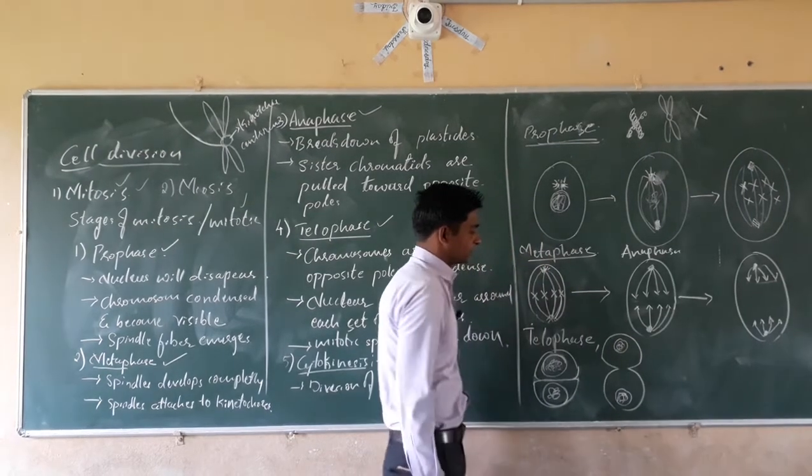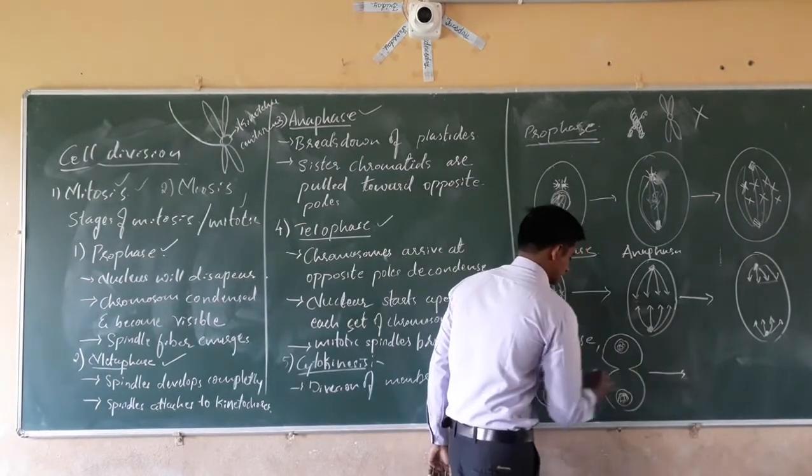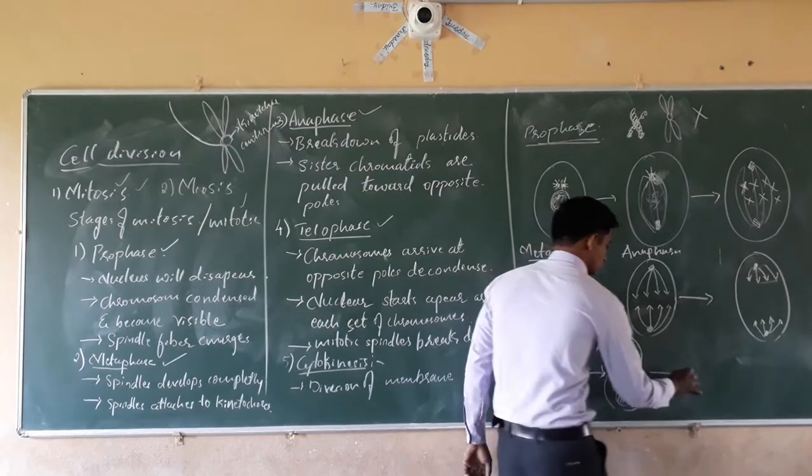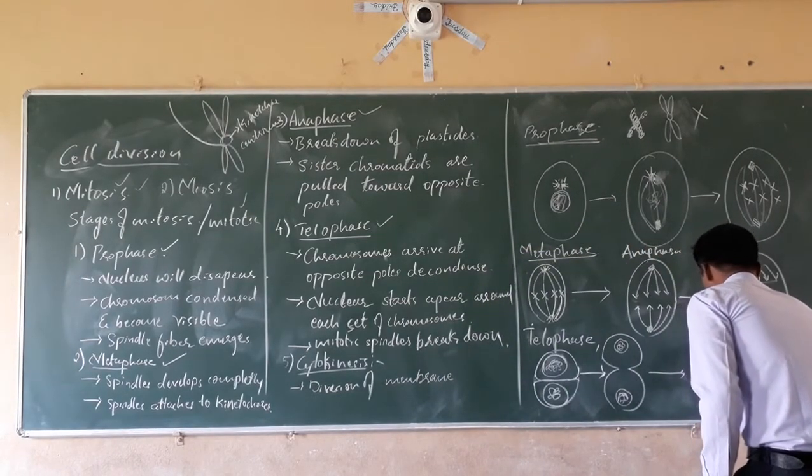Like that it forms, the nucleus appears, and later the two daughter cells are produced.